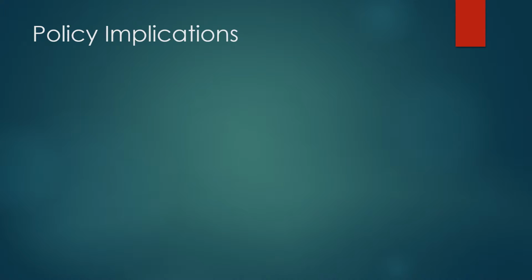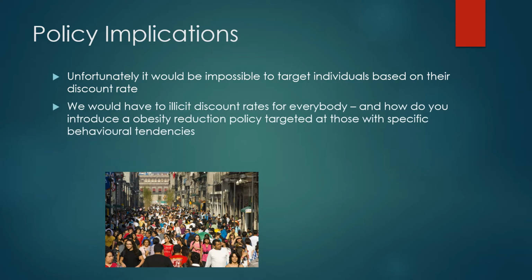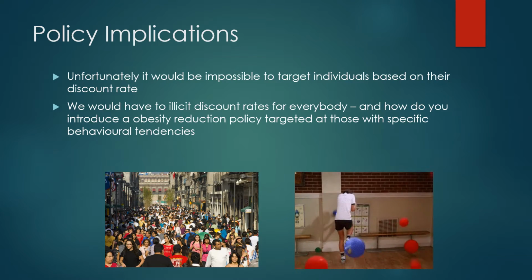Now, what are the policy implications of the paper? Well, one thing to note is that, unfortunately, it will be impossible to target individuals based on their discount rates. For example, it will be very difficult to elicit discount rates for the entire population and then introduce an obesity reduction strategy for those who have specific behavioral tendencies. For example, how do you target individuals who have impatience, and how do you target individuals who show signs of hyperbolic discounting?